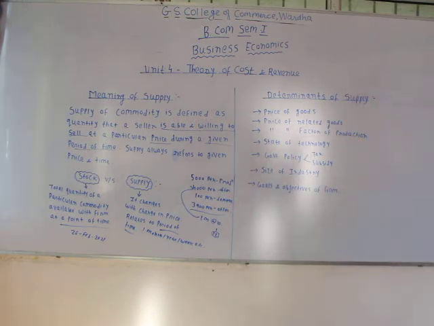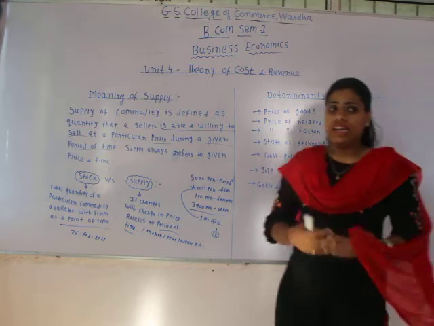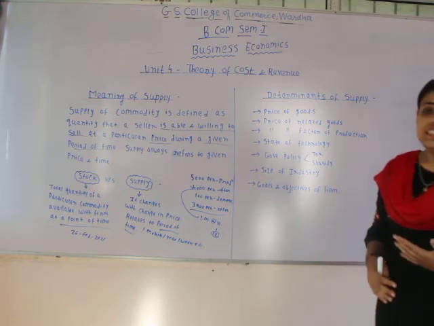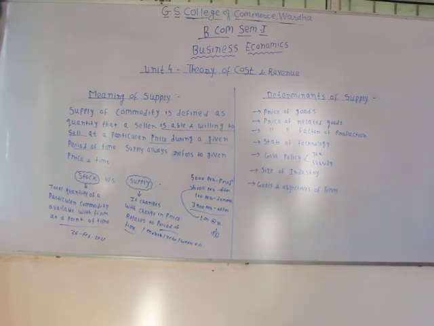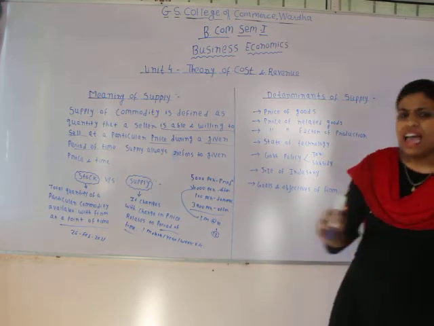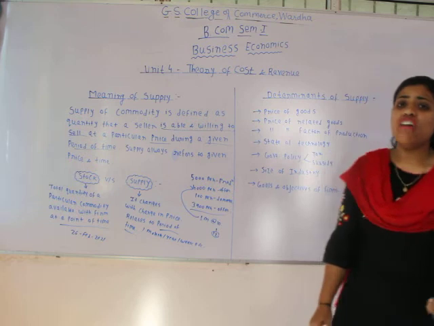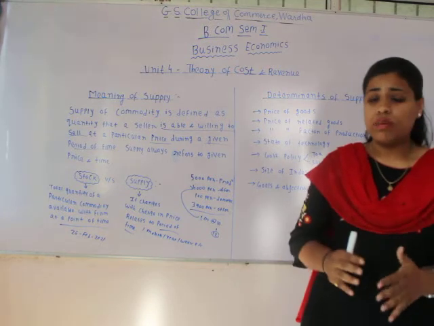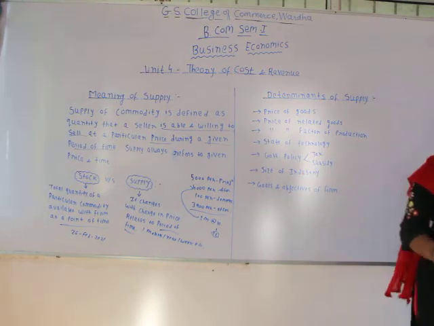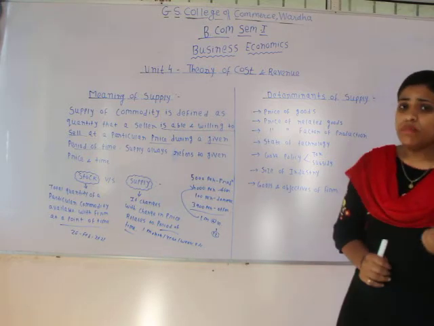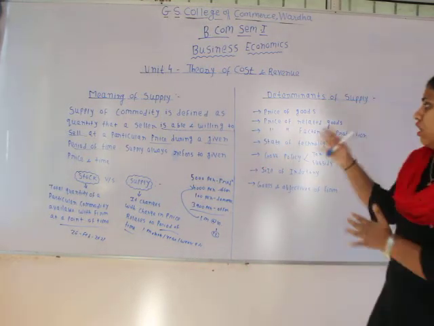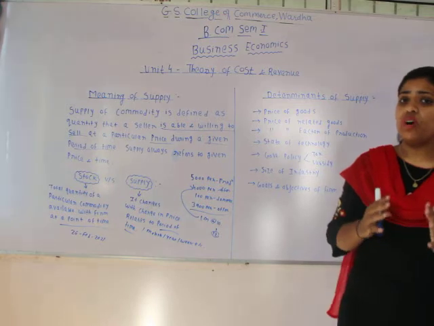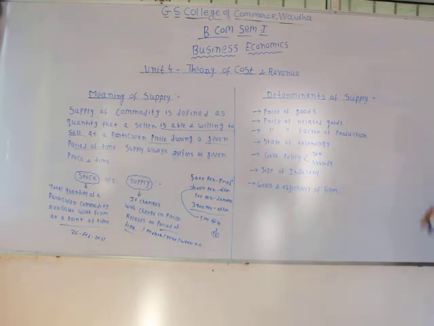Now we will see the determinants of supply. Like in the concept of demand, we have seen there are various factors which influence demand. In the same way, there are various factors which influence the supply in the market. And when we are talking about supply, it is a law which expresses the producer's behavior. So what is the basic objective of the producer? Like the consumer's basic objective is maximization of satisfaction with the minimum possible resources, in the same way the producer has the objective of maximizing profit. Okay, so now we will see various determinants of supply.